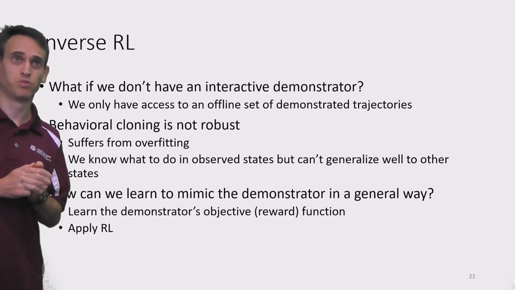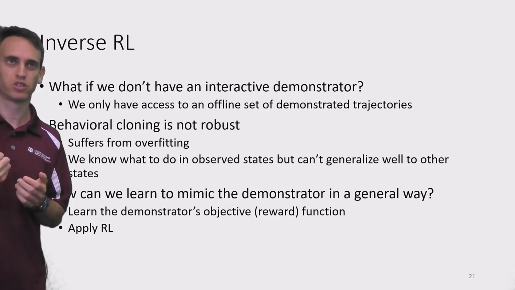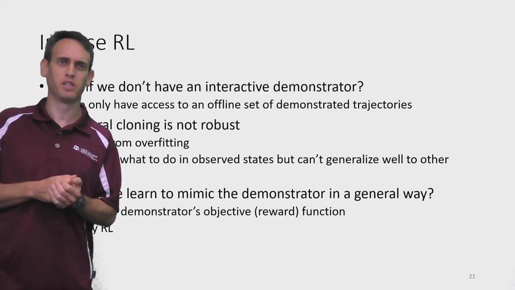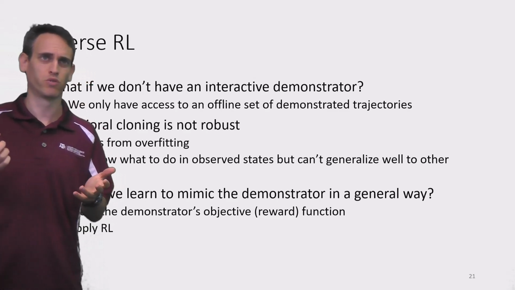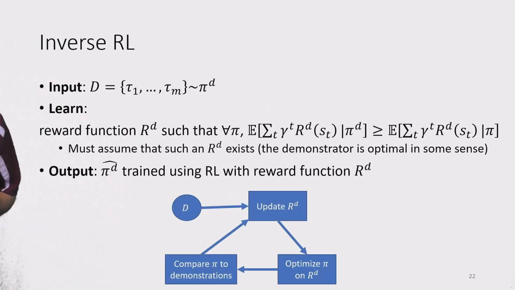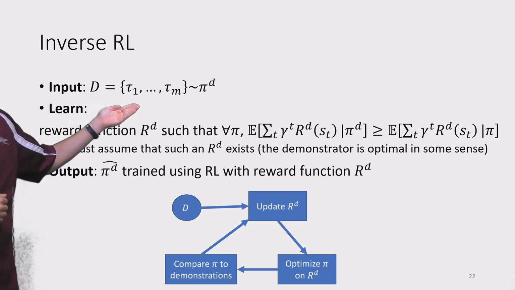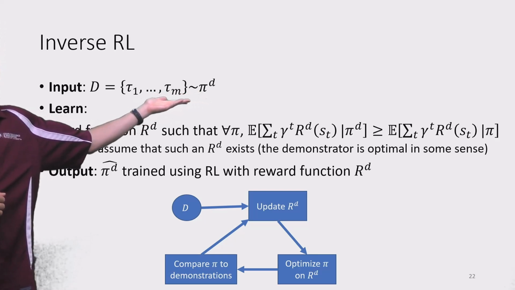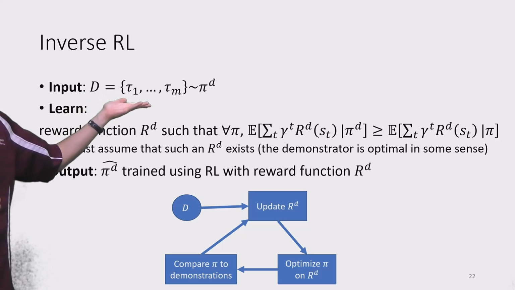But in any case, once we obtain or train such a reward function, or learn such a reward function, then we reduce the imitation learning problem into a reinforcement learning problem, right? We can use a reinforcement learning algorithm to solve it. Okay, so let's define inverse reinforcement learning at the highest level before we go into specific solutions. So we assume a set of offline demonstrations, so we have several trajectories that are sampled from our demonstrator, but that's it, we cannot obtain more data. Okay, so this is just offline demonstrations.